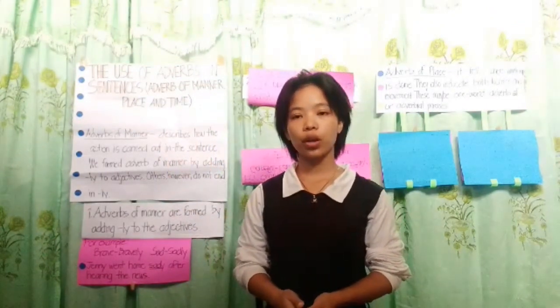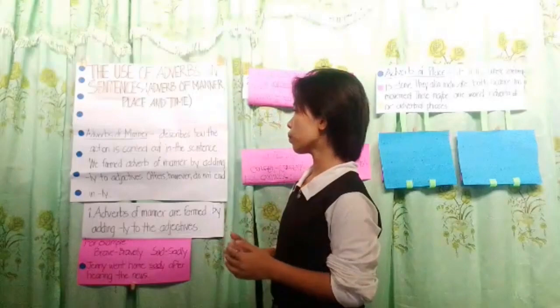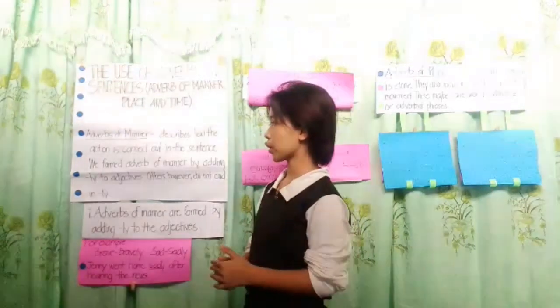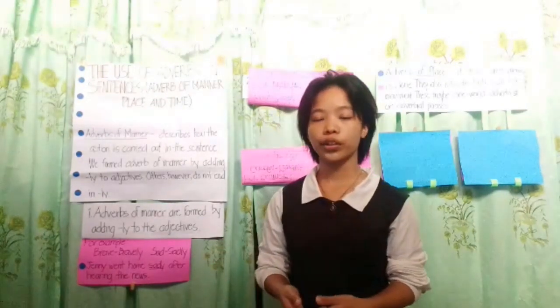But first we're going to discuss the adverb of manner. So what is adverb of manner? Adverb of manner describes how the action is carried out in the sentence. We form adverb of manner by adding ly to adjectives. Others, however, do not end in ly. So here are some rules in adverb of manner.